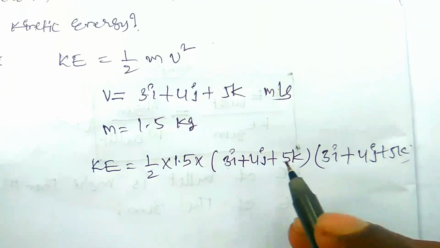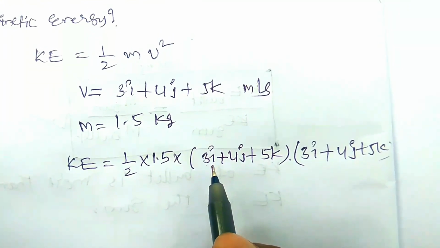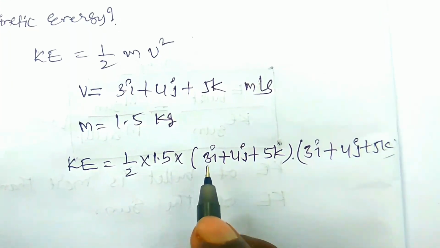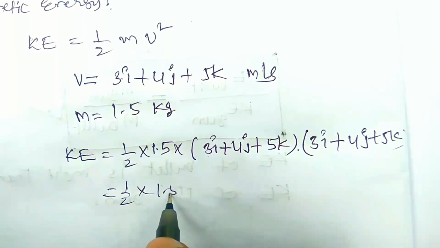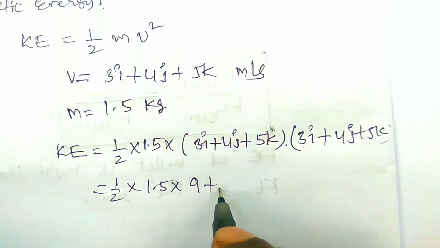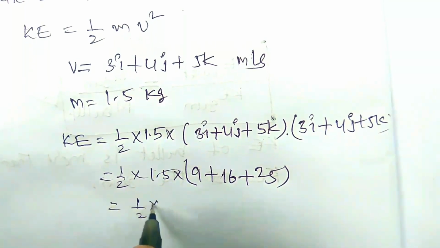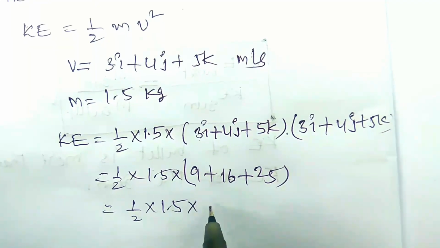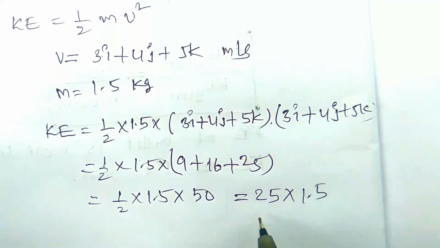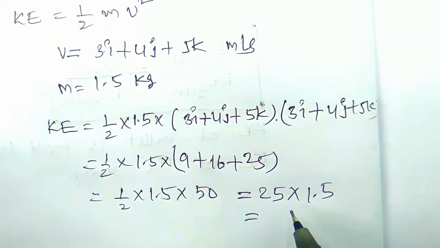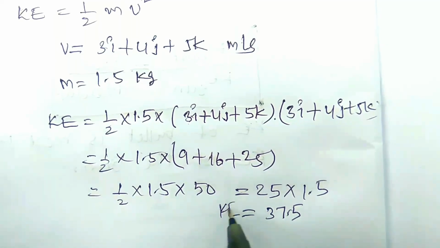Here you have to do the dot product. 3i into 3i is 9, 4 into 4 is 16, 5 into 5 is 25. So 1 by 2 into 1.5 into 50. 50 by 2 is 25, and 25 into 1.5 is 37.5. So the kinetic energy is 37.5 joules.